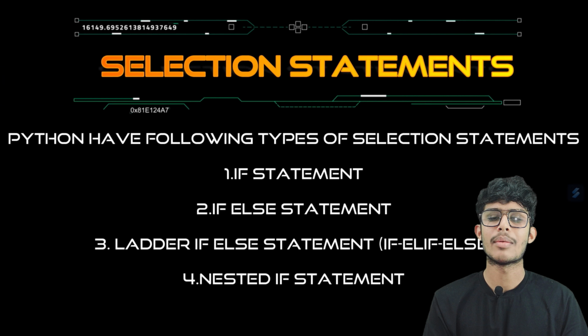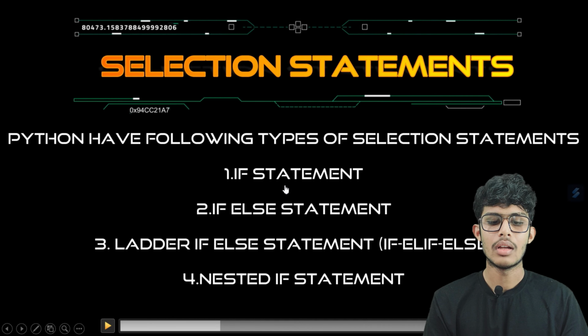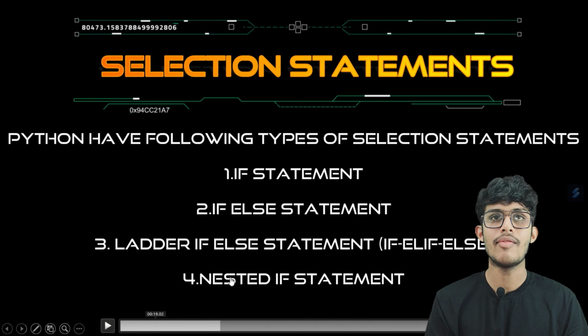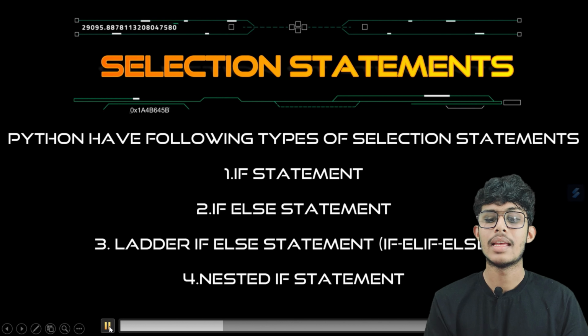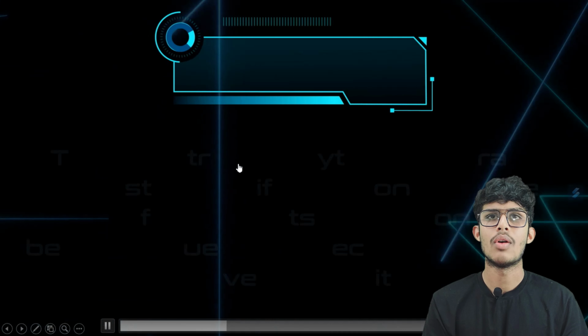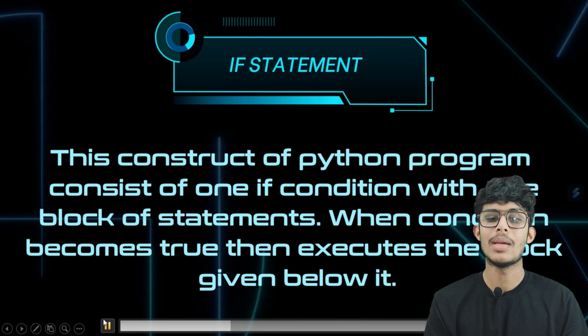The selection statement is further divided into four parts. The first one is if statement, the second one is if else statement, the third one is ladder if else statement, which is also known as elif statement. The fourth one is nested if statement. So now let's move towards our first part, which is the if statement.